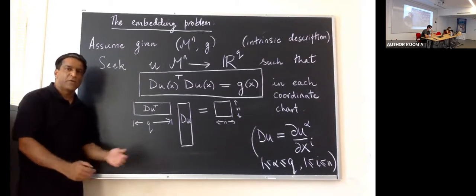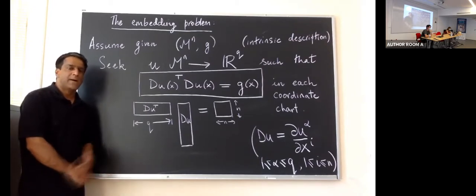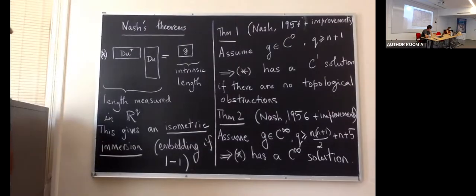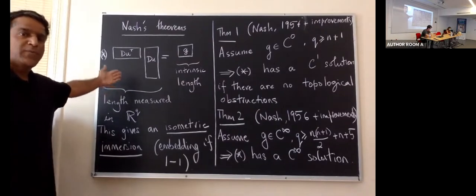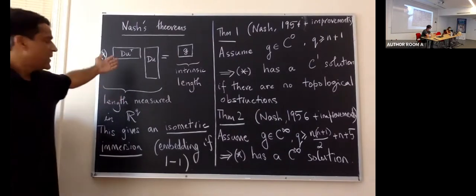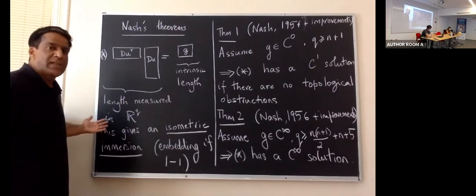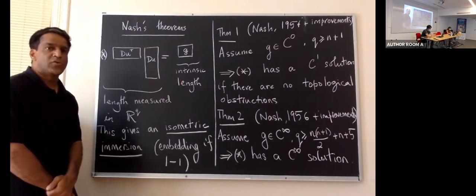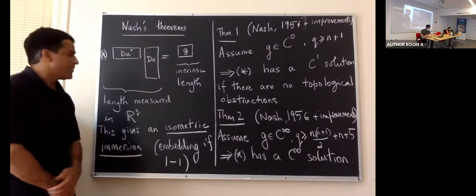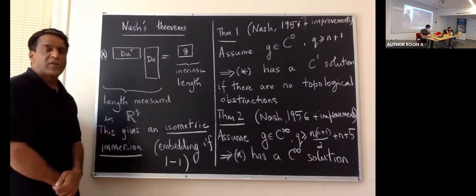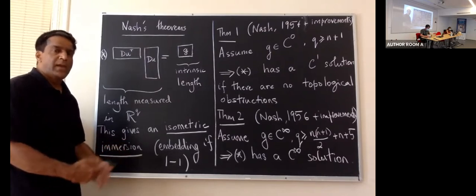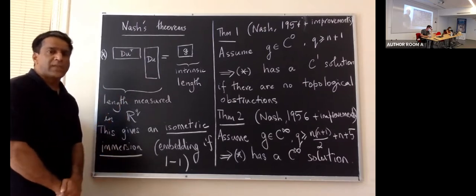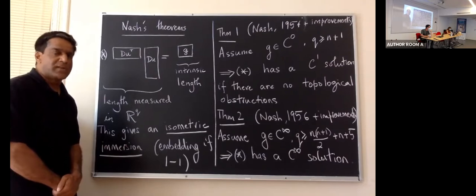I would like to give you a flavor of some of these pieces by stating the theorems next. I'd like to now state Nash's theorems. Recall that our goal is to solve this system of nonlinear partial differential equations. The left-hand side of this equation describes the lengths measured in the ambient space R^q. The right-hand side describes the length that's given to us, the intrinsic notion of length given by the metric on the manifold. The solution to this system of partial differential equations actually gives us an immersion. In order to get an embedding, we must also insist that this mapping is one-to-one, but that's not a particularly important consideration for us at this point.